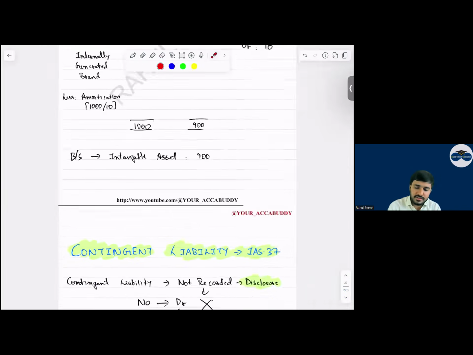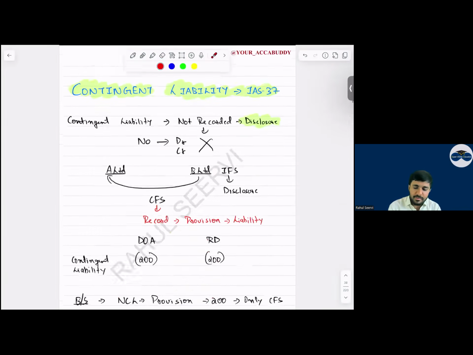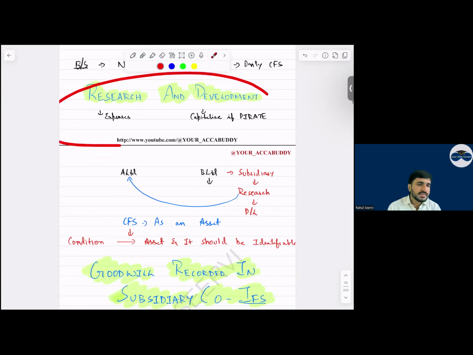So this part is done. Then contingent liability also same. Then research and development. Research and development normally we recognize in P&L as an expense, but parent company will recognize this as an asset if it is identifiable, if it meets the definition. Simple.